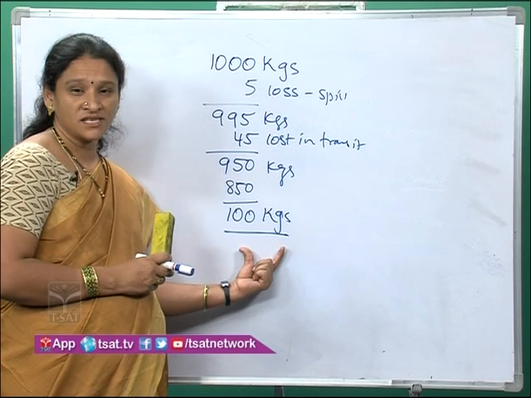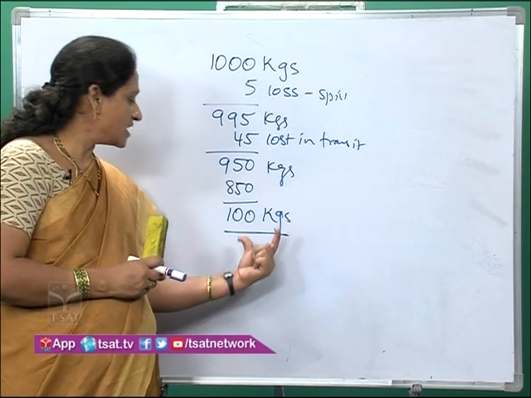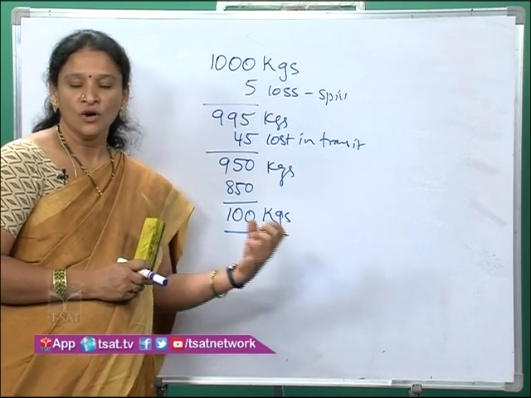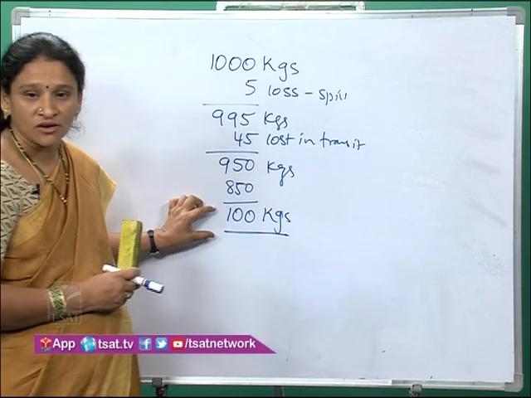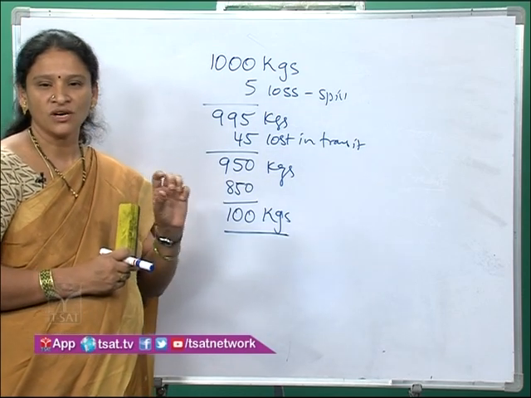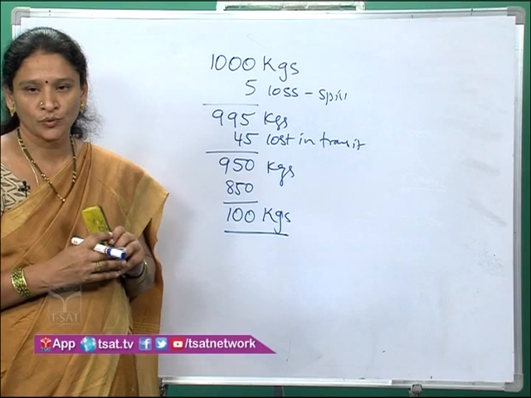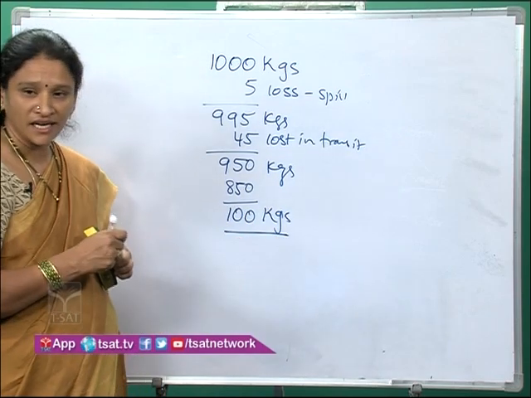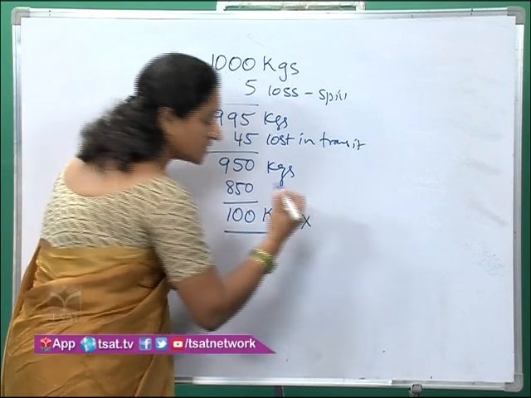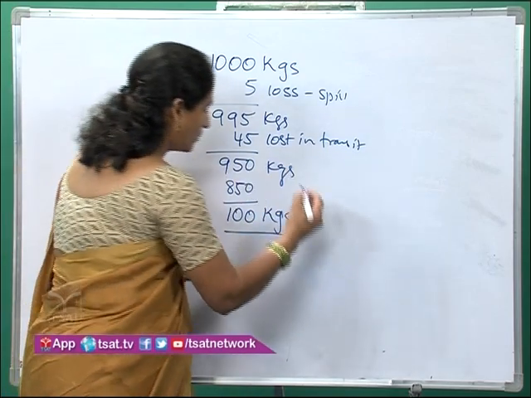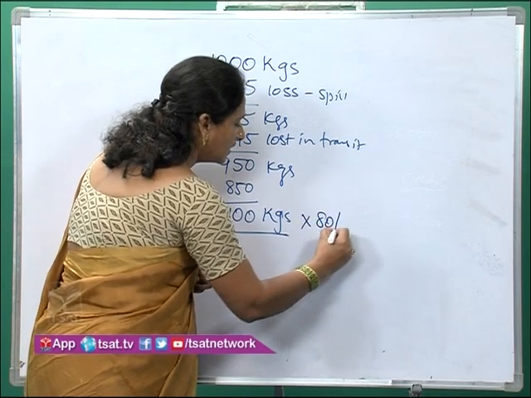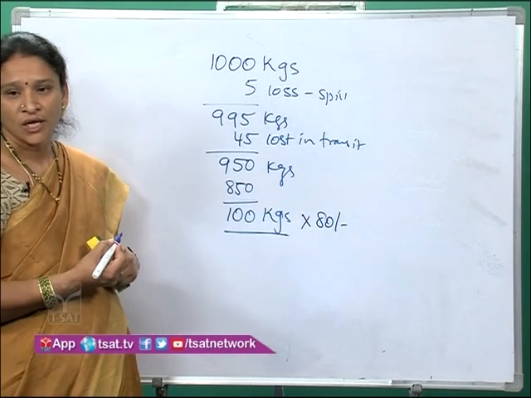These 100 kgs are called closing stock. Based on this, the value of the closing stock will be calculated. What is the stock that is left out? 100 kgs of rice, the units of unsold stock. So how do you arrive at the value? To find out the total value of the consignment stock, we multiply these 100 kgs by the price at which the consignor sent the goods to the consignee. At what rate did he send it? At the rate of 80 rupees.